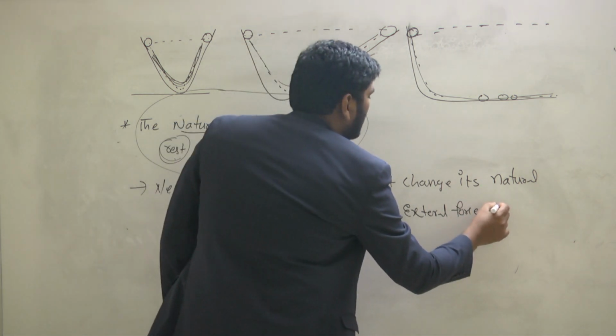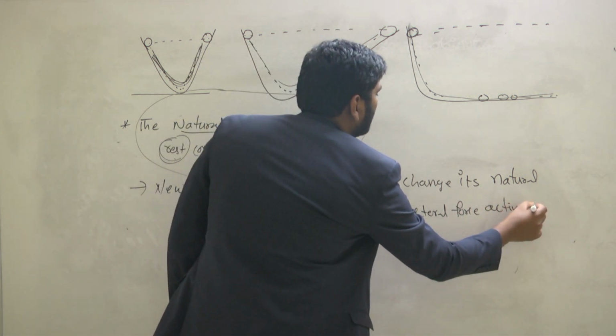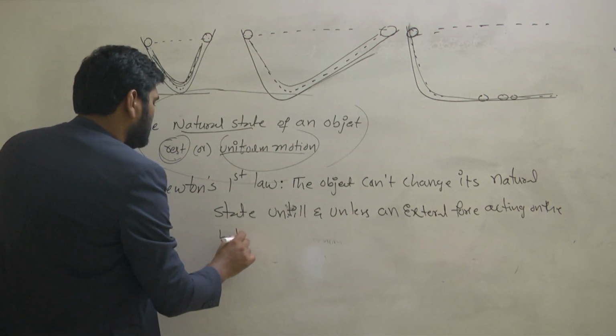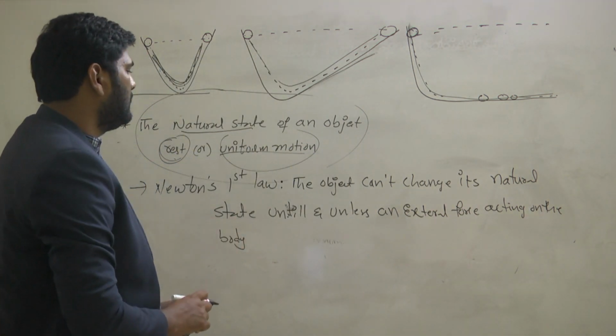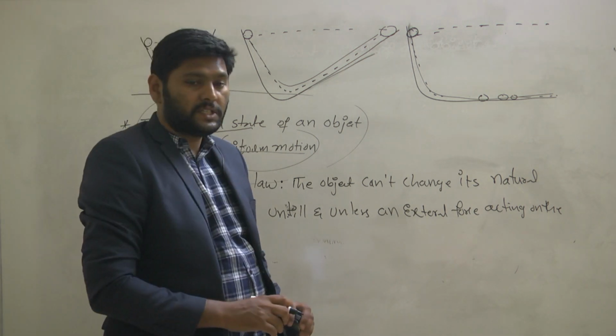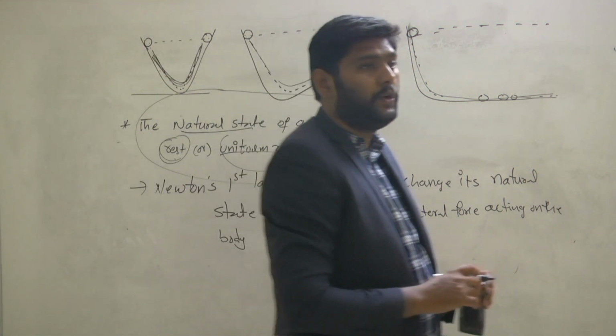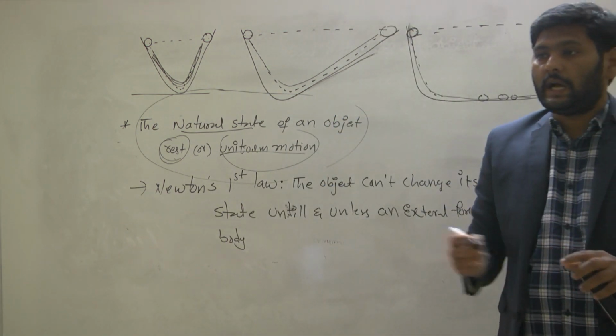So this is the Newton's first law. The object cannot change its natural state unless an external force acts on the body, which means the object